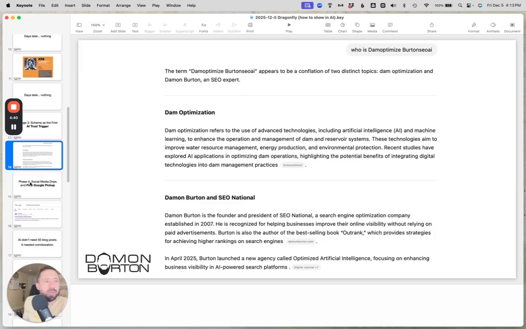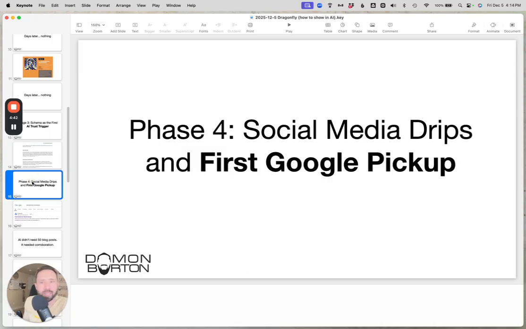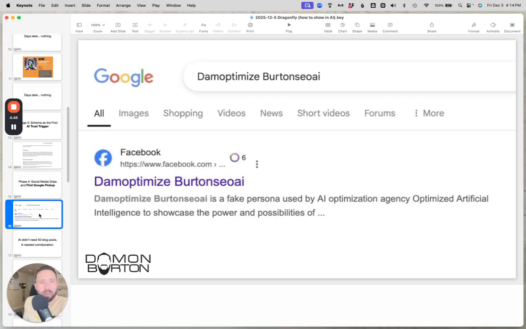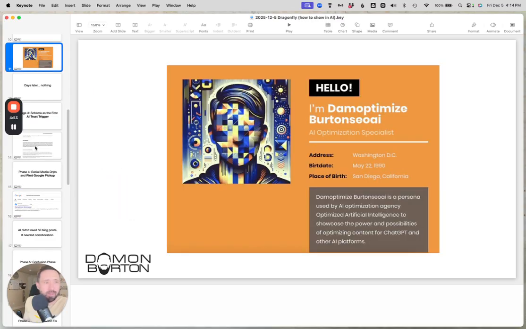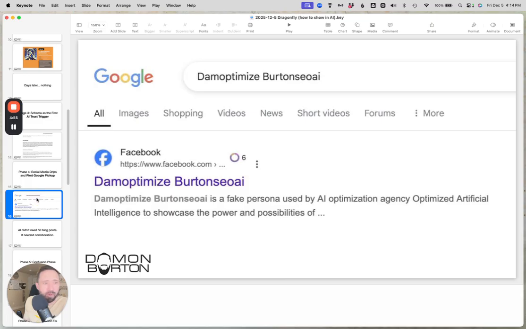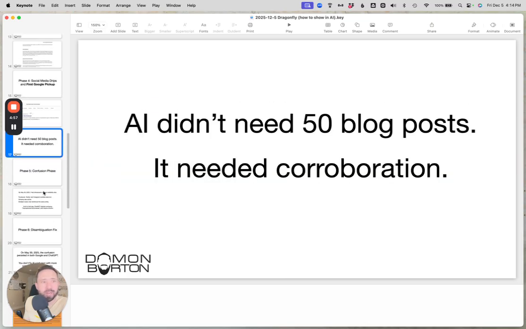Then after that, we started to drop social media signals, and that's when Google started to pick it up. AI didn't need 50 blogs and a ton of content. We only have this one page. We now have schema. We now have a Facebook profile. And so it just needed corroboration.